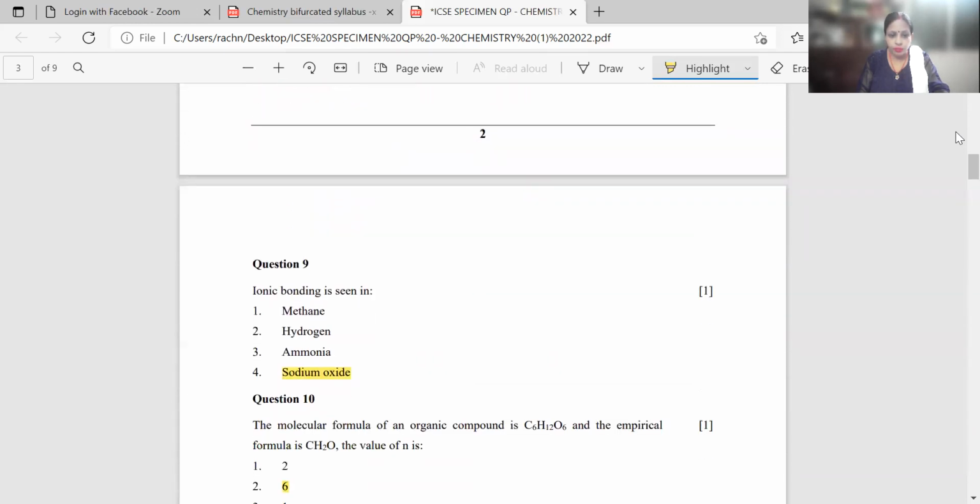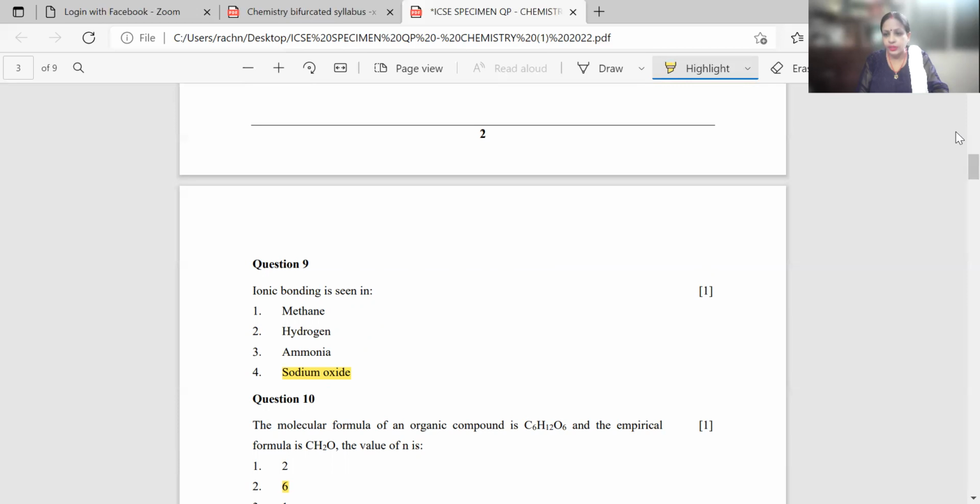Then comes your question number 9. Ionic bonding is seen in methane, hydrogen, ammonia, sodium oxide. Now your ionic bond, when we talk about the definition, says that it is a chemical bond that is formed by the transfer of electrons from an atom of a metallic element to an atom of a non-metallic element.